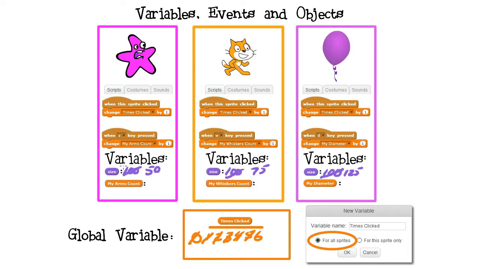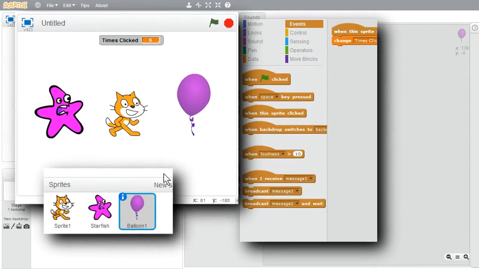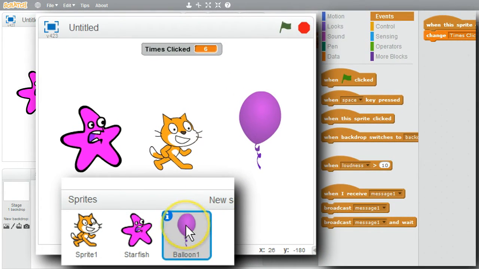My achy arms. In this program, the variable values will change, but the images of the sprites will not change. I'll go back to Scratch, show the size variables change for each of the sprites, and add the new variables. I currently have the balloon's script showing.